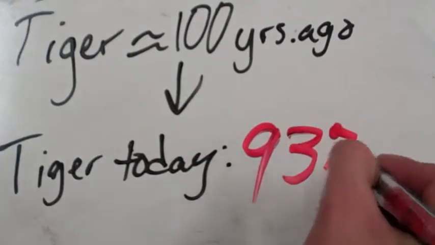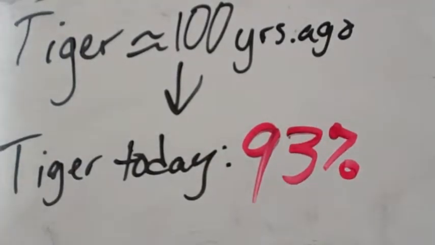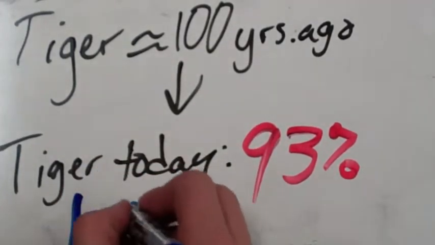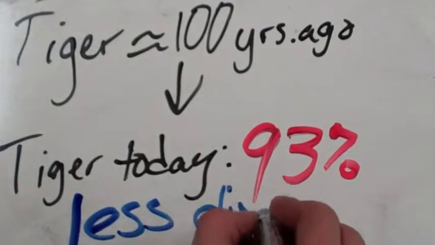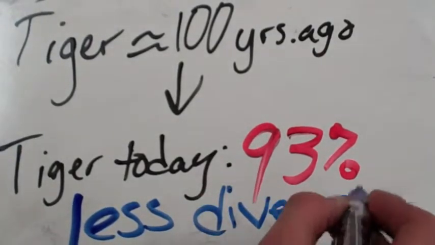An example is the Indian Bengal tiger. Over the last 100 years, the tigers have lost 93% of the genetic diversity. This is leading researchers to believe that the tigers could become extinct.